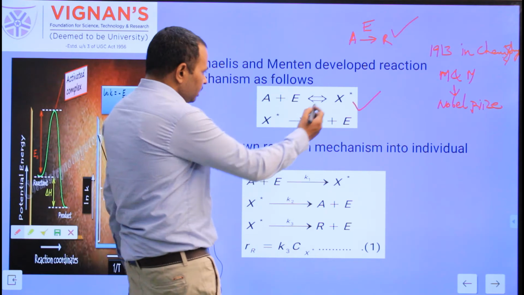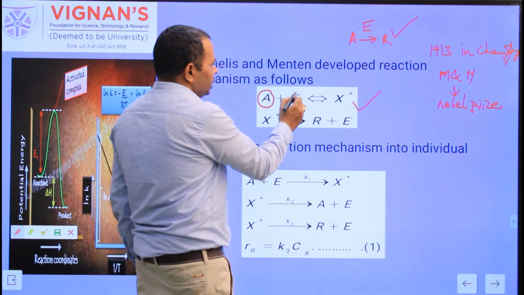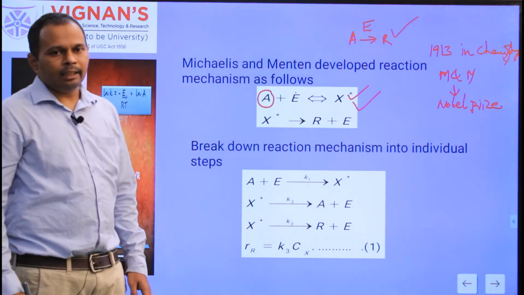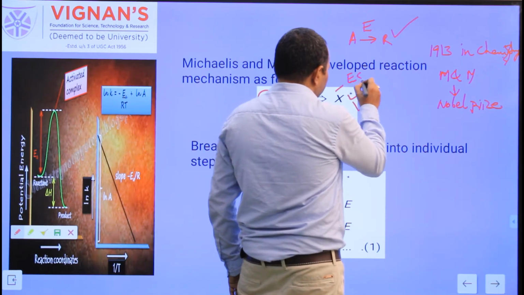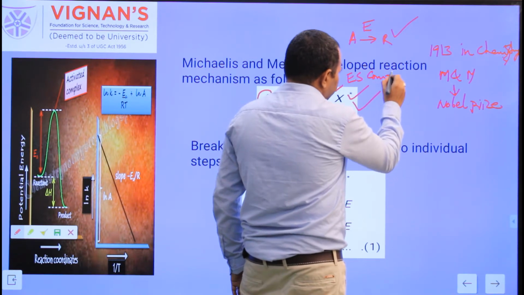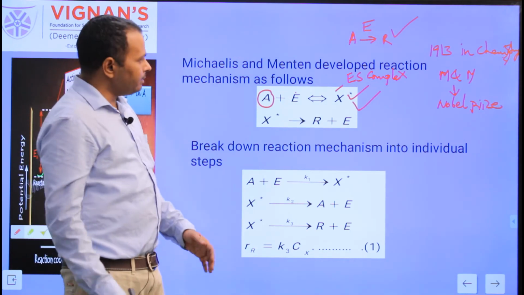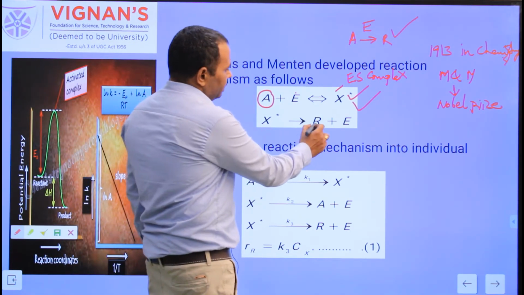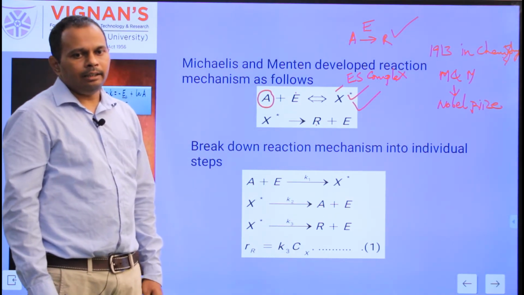So in the first step, the substrate A combines with the enzyme E and produces the intermediate X star. X star is the enzyme substrate complex, the ES complex. As per their development, X star is nothing but the ES complex. In the second step, by disappearance of X star, the ES complex, we get the product R and the enzyme E.